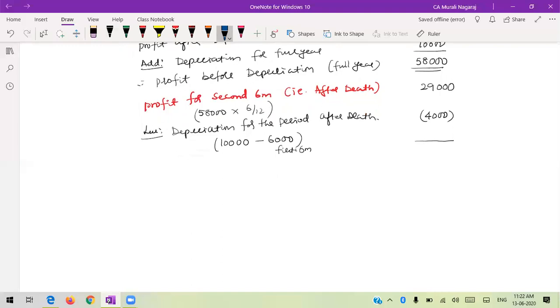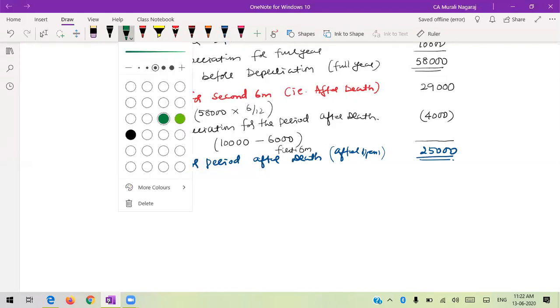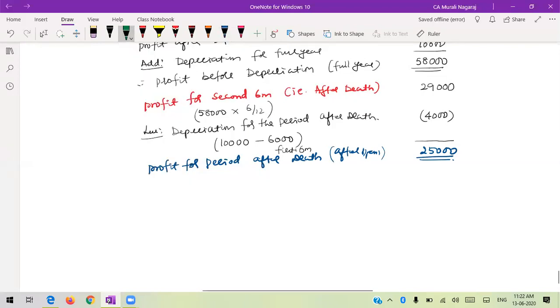So what is your profit for the period after death, after depreciation? It is 25,000.